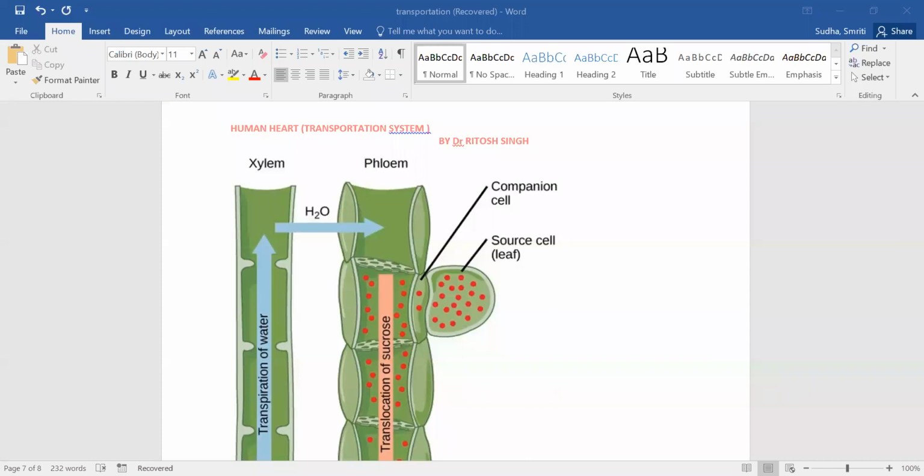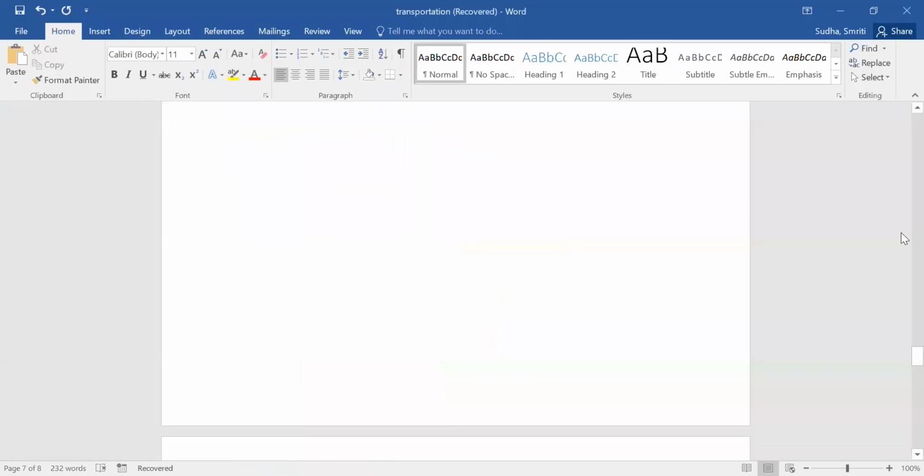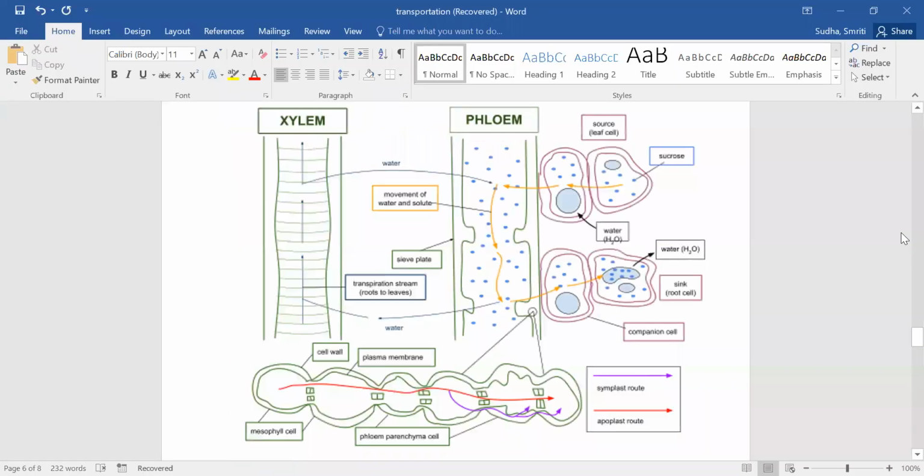Okay. So translocation is a movement of food, and if anything is moving along with that, it will also move. If a train is moving from one part to another, we will not say the train is moving. We'll say this guy has traveled from Avadi to Hindu College. So along with that, you will also go. So the water is going, and along with that it carries minerals. The food is going, and along with that it will carry amino acids. So you can see this.